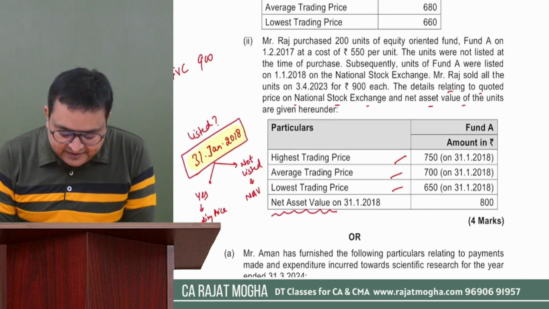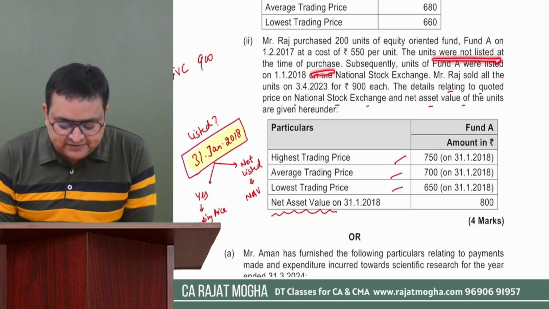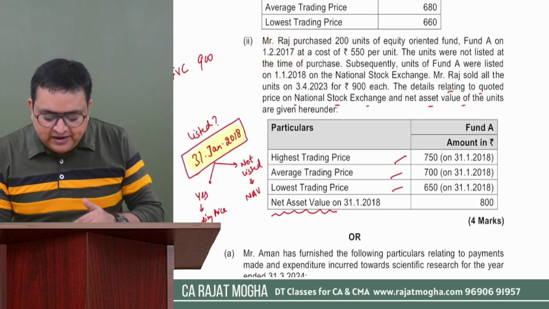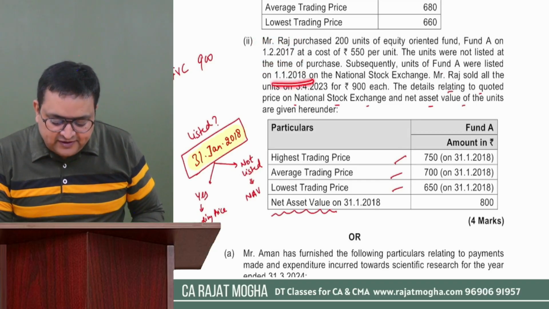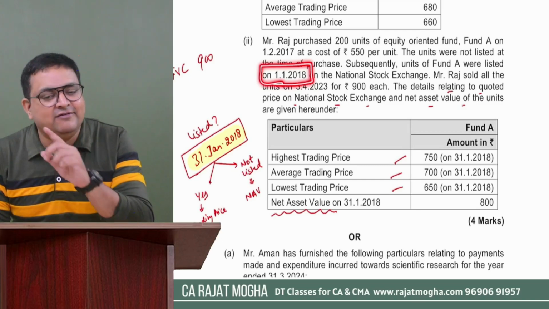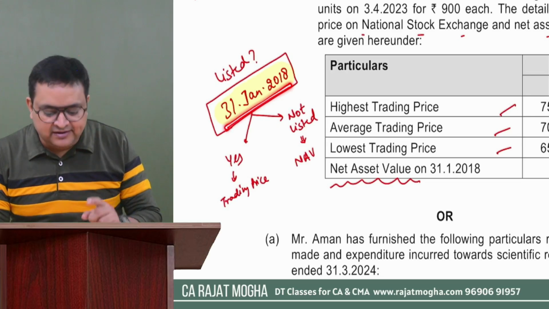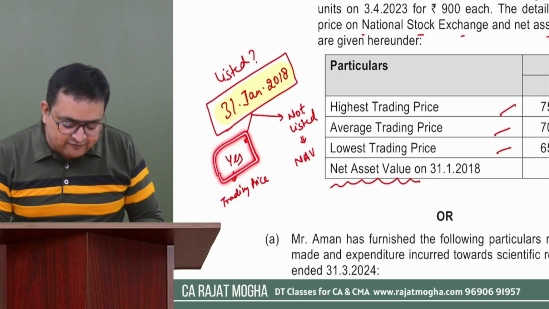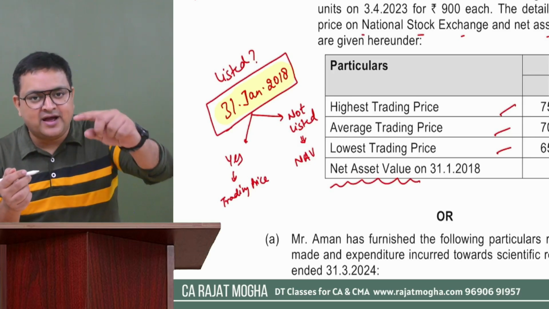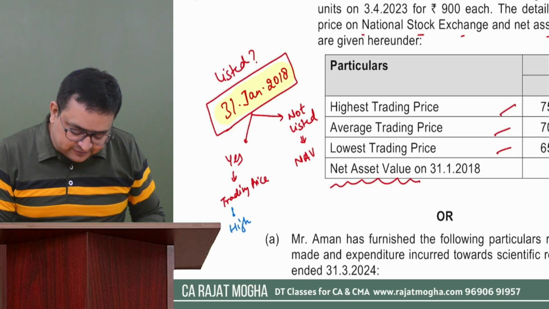Although this question has mentioned that the units were not listed at the time of purchase, they were not listed on the date when we purchased. But subsequently they were listed on which date? 1st January 18. On 1st January 18 they were listed. So we can say that on 31st January 18 they were listed. So they were listed, yes. So we have to take the trading price. And you understand which trading price? Lowest, average, or highest? Highest. So you have to take the highest price over here.